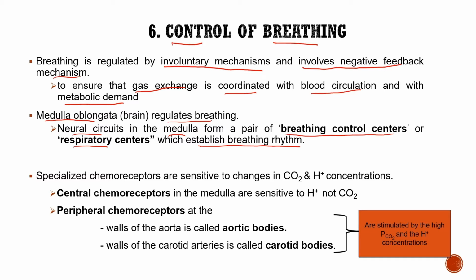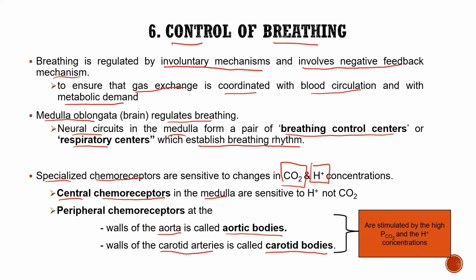We have specialized chemoreceptors, which are sensitive to carbon dioxide and hydrogen ion. The central chemoreceptors in the medulla are sensitive to hydrogen ion, but not carbon dioxide. Whereas peripheral chemoreceptors are located at the wall of the aorta, called the aortic bodies, and the wall of the carotid arteries, called the carotid bodies.